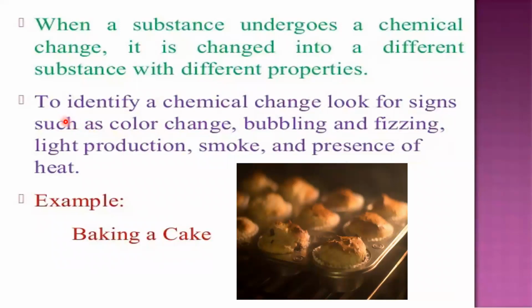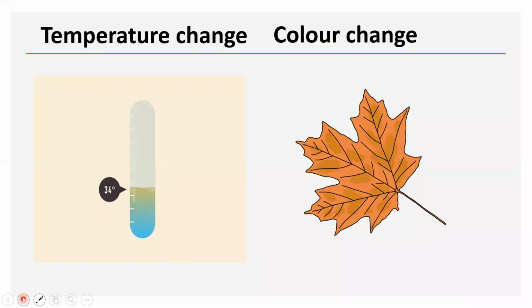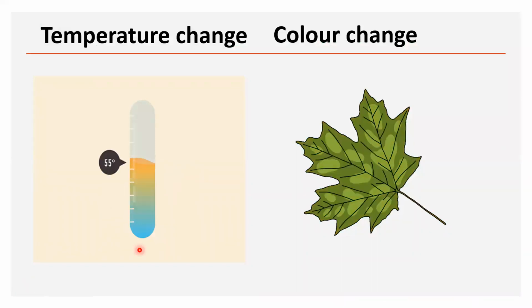So to identify whether it is a chemical change or physical change, you can make some observations. In chemical changes, bubble formation, fizzing, light production, smoke, and presence of heat will be observed. Then, for example, baking of a cake. This is a chemical change. Again, you won't get back the ingredients.